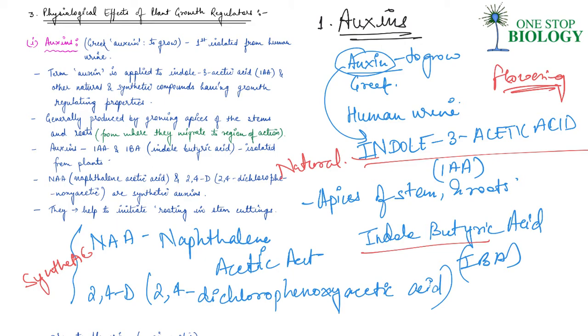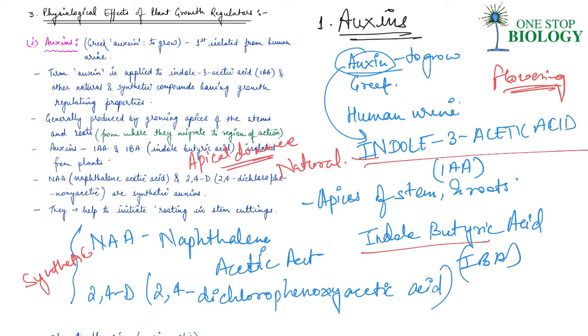Now, in most higher plants, the growing apical bud inhibits the growth of lateral bud. This is known as apical dominance. So the apical bud is always dominant, right? Now, removal of shoot tips, which is known as decapitation, usually results in the growth of lateral buds.